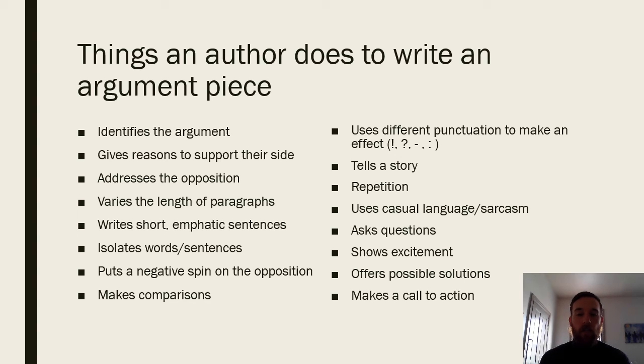And I'm not going to ask you to do this yet, but I would definitely read with this in mind. If you have a piece that doesn't necessarily feel like it has a lot of this going on, you might want to pick a different article. So do they have some good or interesting writing going on in there? Is it clear what the argument is? Do they address the opposition? I would say especially if they're not talking about the opposition, they don't say what the other side is, you might want to consider another one. But if you think it's a good article, if it's a good piece of writing, then you can stick with it.